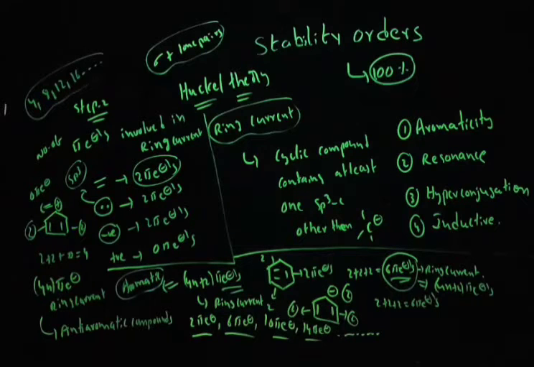If any one of these pi electron counts is involved in the cyclic ring current, then you can say it is an anti-aromatic compound. Okay, let's study how this aromaticity addresses the stability of carbocations.